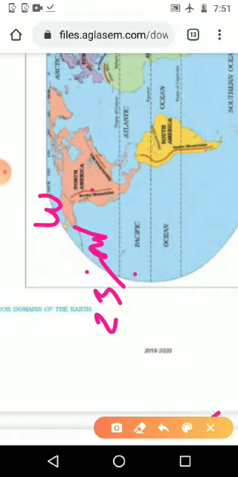Up to now we studied all the continents that are in the eastern hemisphere, and here we can see a little bit of Africa also coming in the western side. It is the 0 degree, and here comes the eastern hemisphere, and here the western hemisphere. So North America comes in the western hemisphere, and on all four sides it is covered with water.